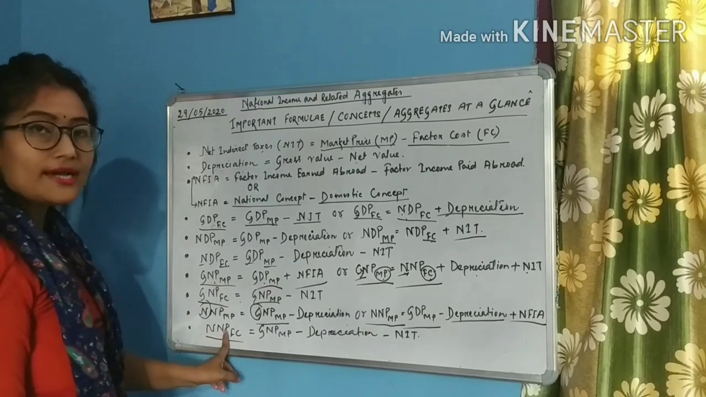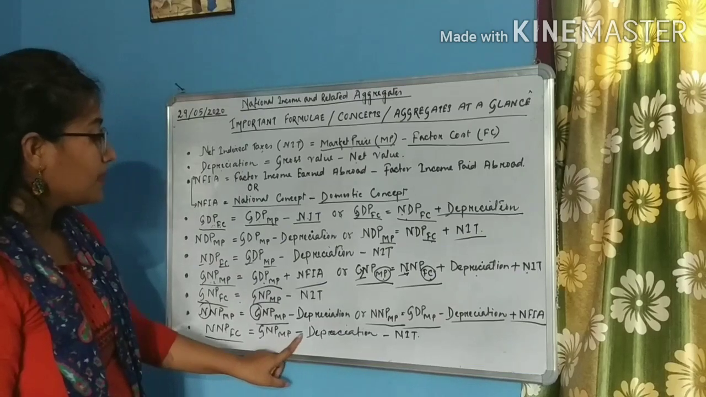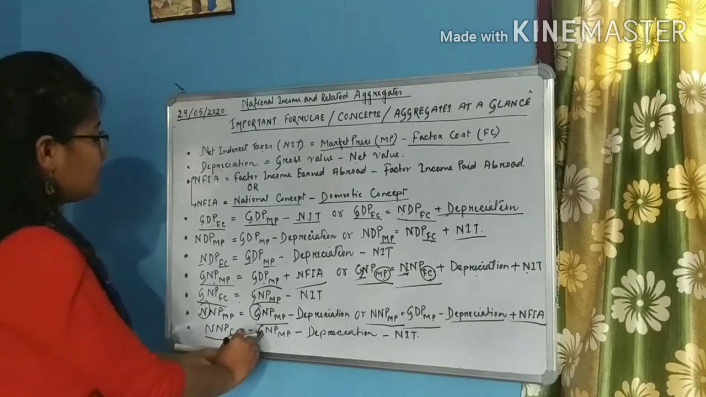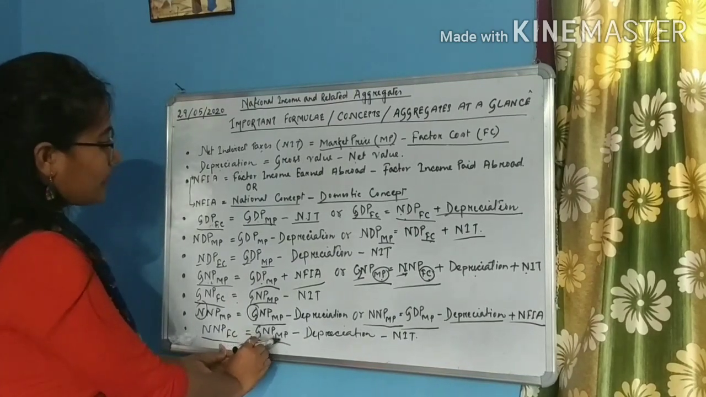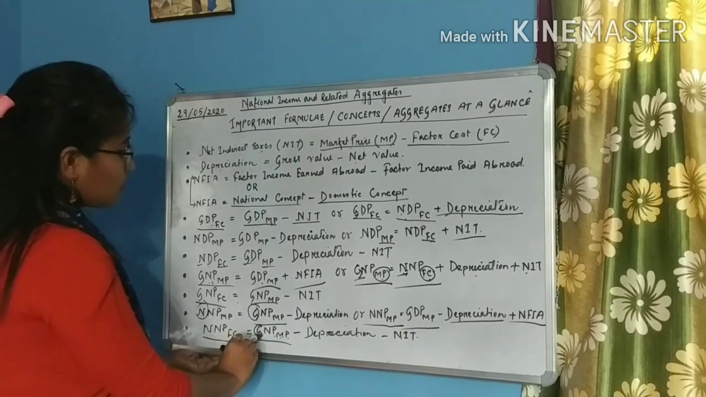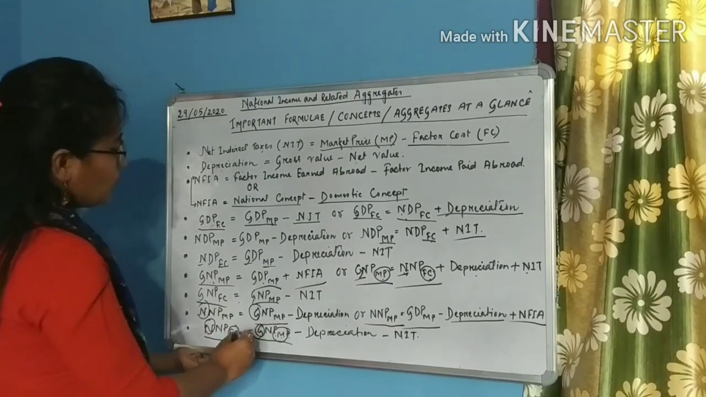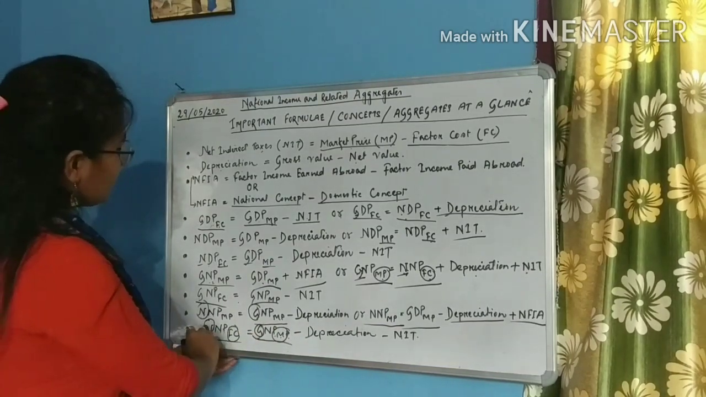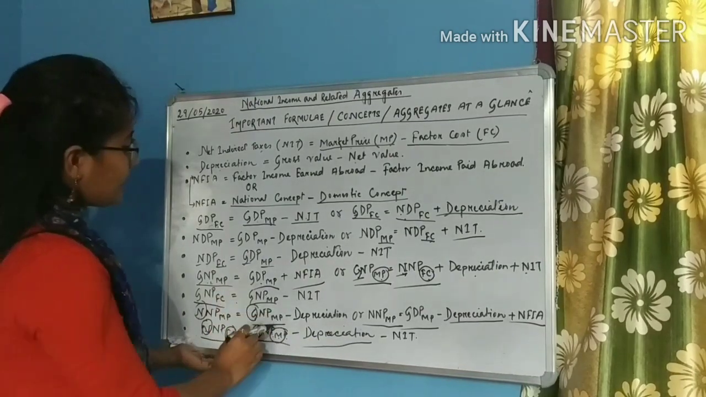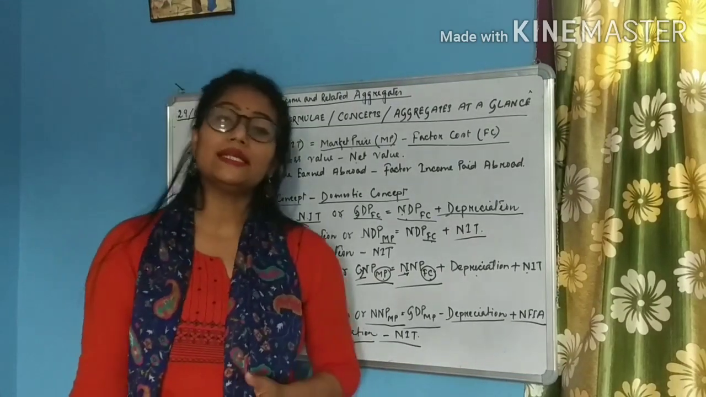NNP-FC, net national product at factor cost, equals GNP-MP minus depreciation minus net indirect tax. This is because students, this is GNP-MP, gross national product at market price, and this is net national product at factor cost. Two points of difference are here. One is this gross and net, and another one is this factor cost and market price. So what we will do, in order to obtain the net concept from the gross, depreciation has to be subtracted, and second thing, to obtain factor cost from market price, net indirect taxes have to be subtracted.